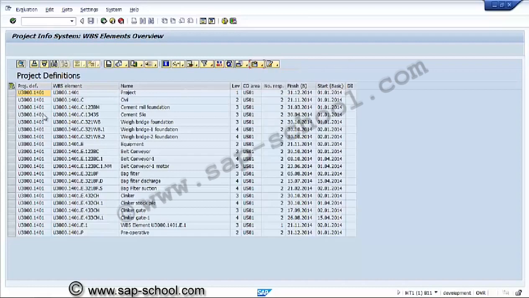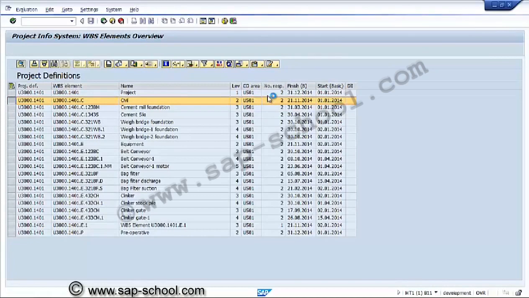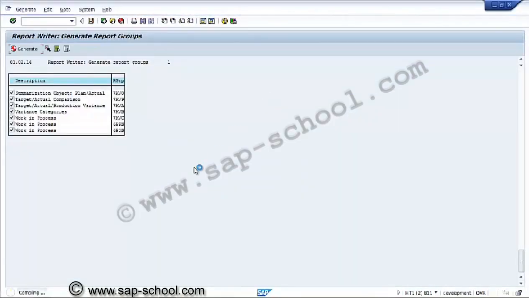For example, we select one WBS element and we'll go to another individual view, to the activities. If any activities are assigned to this WBS element, we can find out. And the report is being executed over here.